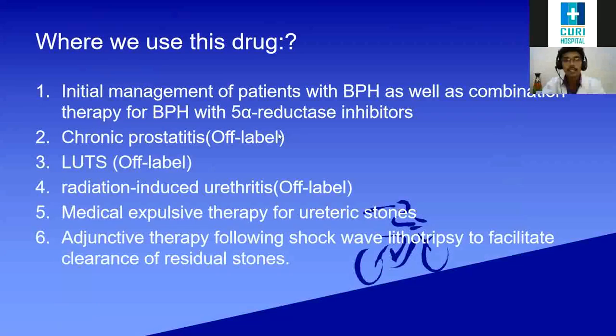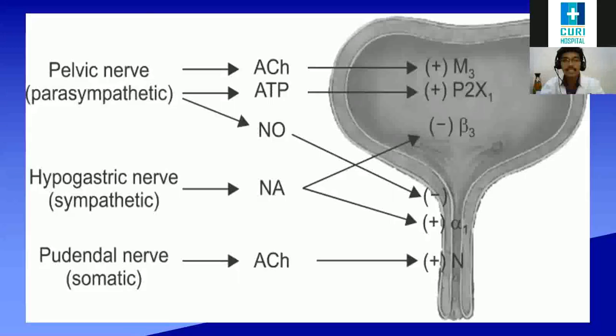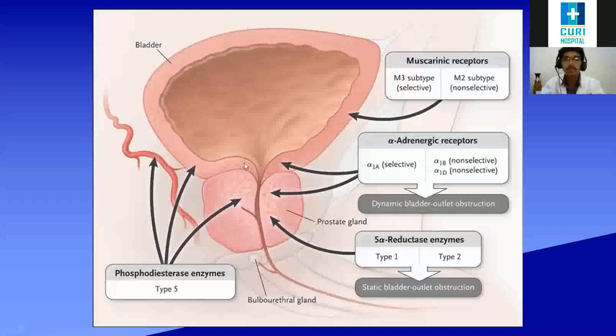Chronic prostatitis is an off-label use. Chronic prostatitis and lower urinary tract symptoms like frequency, burning, and incomplete voiding, we can also use this drug for. Also radiation-induced urethritis and medical expulsive therapy of ureteric stones. When there is a stone present in the ureter, we can give tamsulosin, which relaxes the smooth muscles, also in the bladder neck and the prostate. So we are facilitating stone passage.